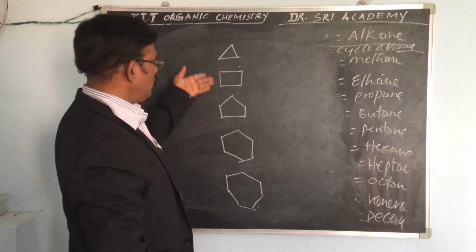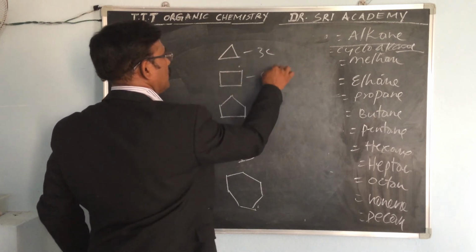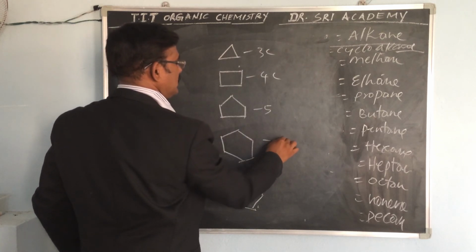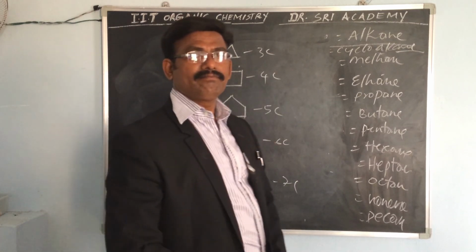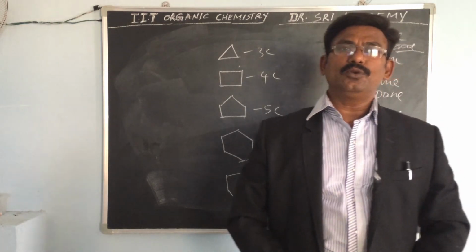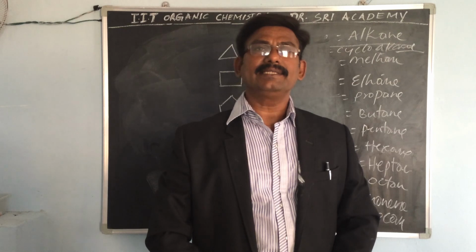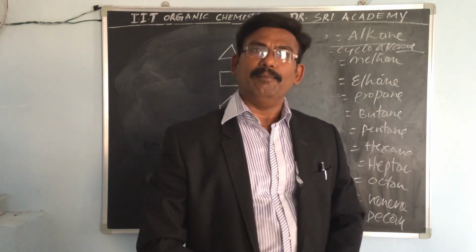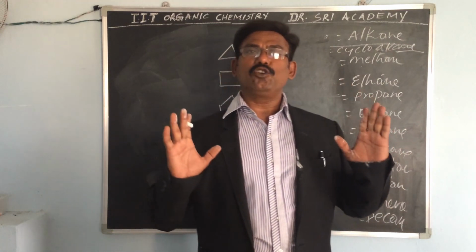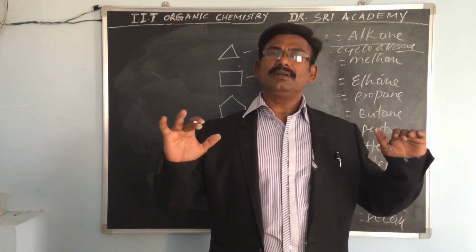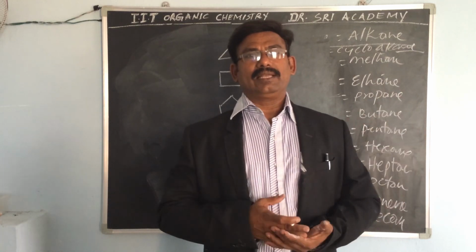Like this, 3 carbons, 4 carbons, 5 carbons, 6 carbons, 7 carbons, up to decane. So this is about cycloalkanes. Alkanes and cycloalkanes are completed. Today we have learned the alk group, chain form and cyclic form, alkanes and cycloalkanes.